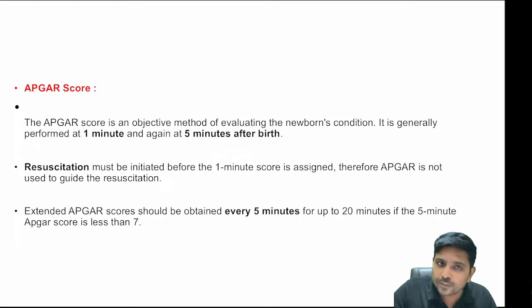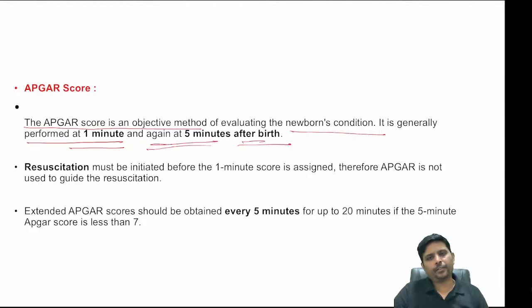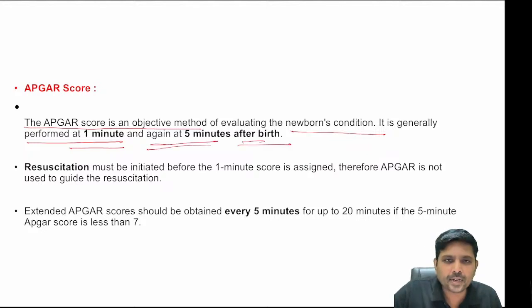What is the use of this Apgar? So let's see. Apgar score is an objective method of evaluating the newborn condition. It is generally performed at 1 minute, and again at 5 minutes after birth.